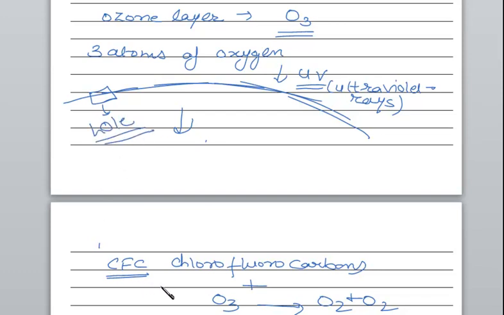Reaction of what? Chlorofluorocarbons. From where are they released? From all the equipment which you are using, the ACs, the refrigerators, the computers, and many other equipment. ACs, refrigerators and coolers are the main among them. And also the aeroplanes, they also release these chlorofluorocarbons. Now they react with the ozone layer and break the ozone molecule into oxygen molecules, thus creating a hole over here.